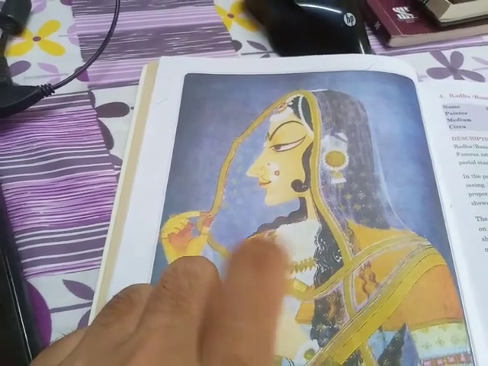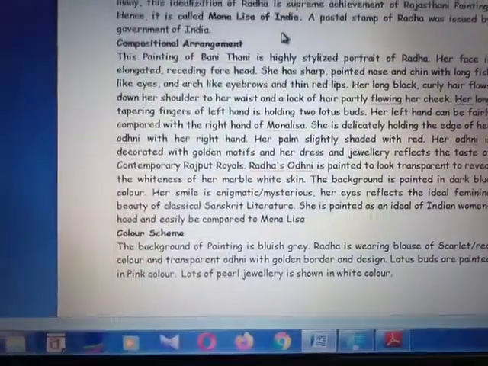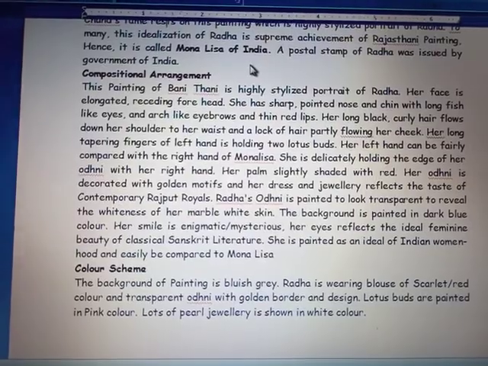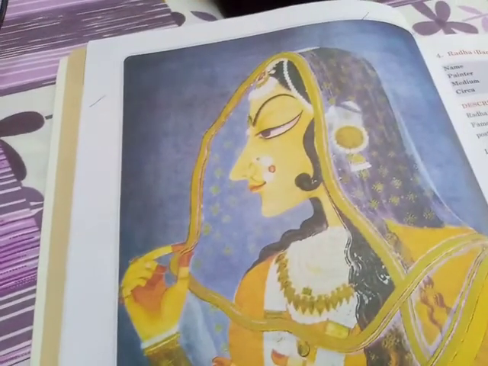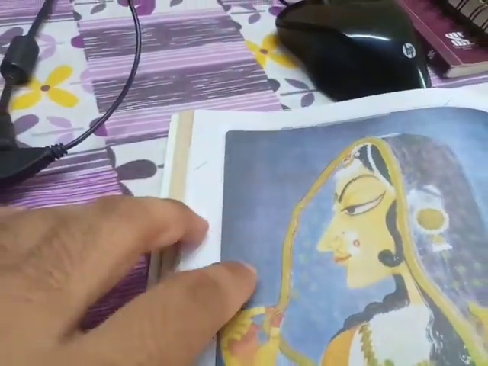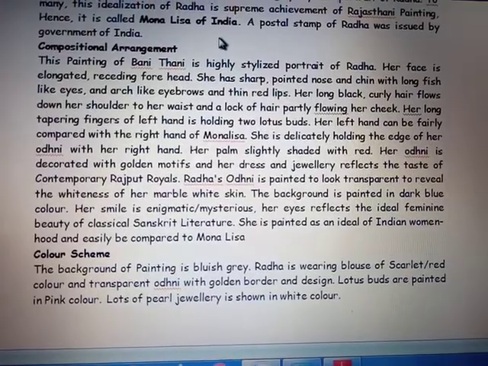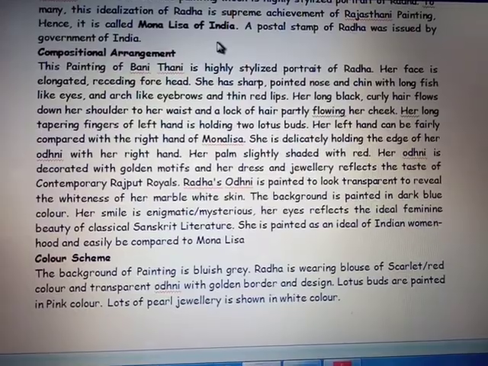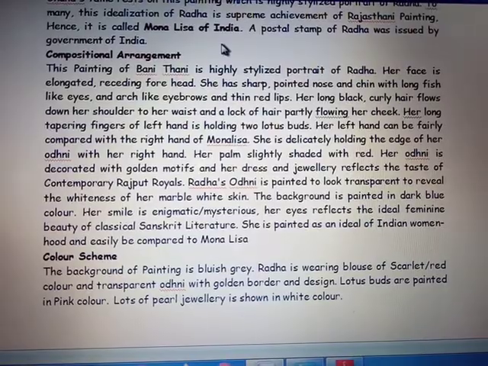That is the beauty of Radha. Witness the beauty of Radha. The background of this painting is dark blue. Her smile is elegant and mysterious. The smile of Radha is very mysterious. Her eyes reflect the ideal feminine beauty of classical Sanskrit literature. She is painted as an ideal of Indian womanhood and can easily be compared to the Mona Lisa.